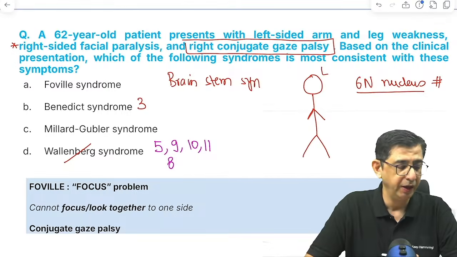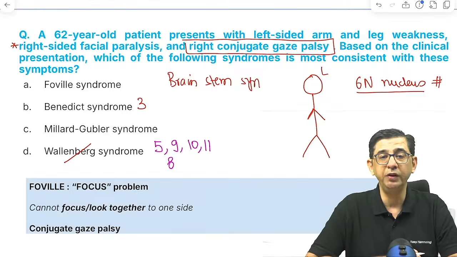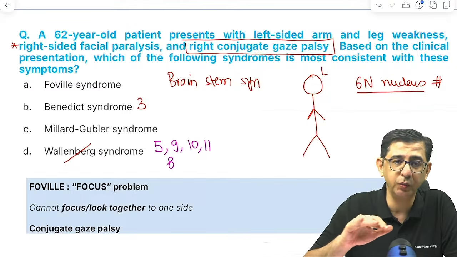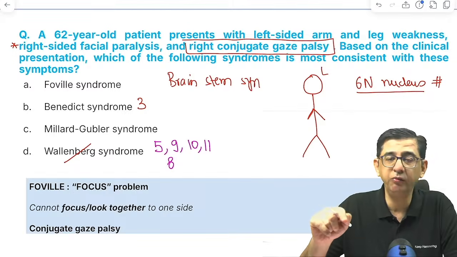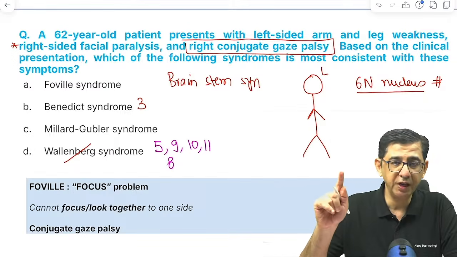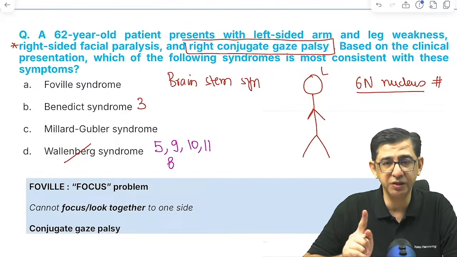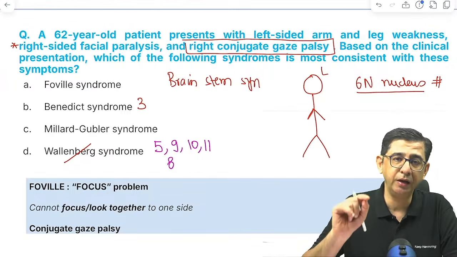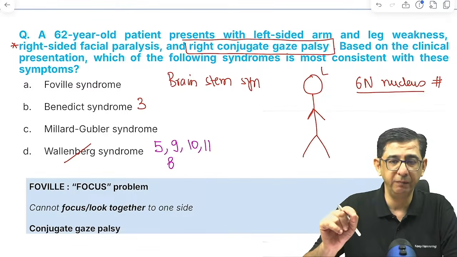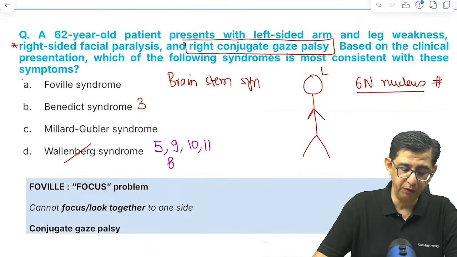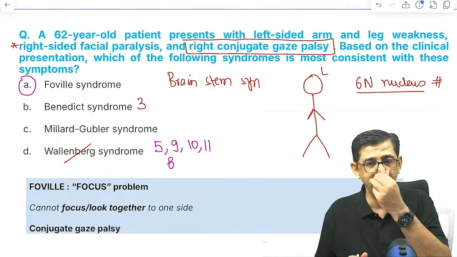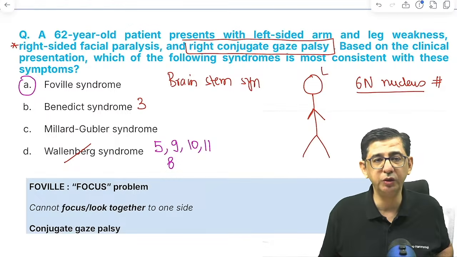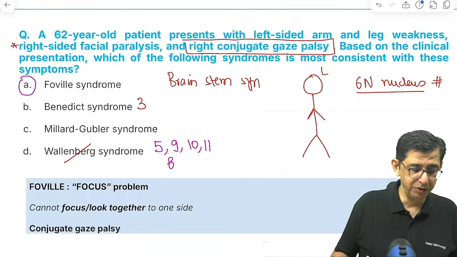So I just modified that. And Foville syndrome would be 6 and 7. 6 and 7, not the 8th one. It is not the 8th. It is 6th and 7th. Millard-Gubler syndrome, whenever I say it, is always going to have the words lateral gaze weakness. If the question says lateral conjugate gaze palsy, the word palsy comes in, then your answer would be Foville syndrome. The answer to this question would be option number A. The 12th won't be involved, because for the 12th you were told it is medial medullary syndrome, so the 12th doesn't come in. So the answer to this question is option number A.